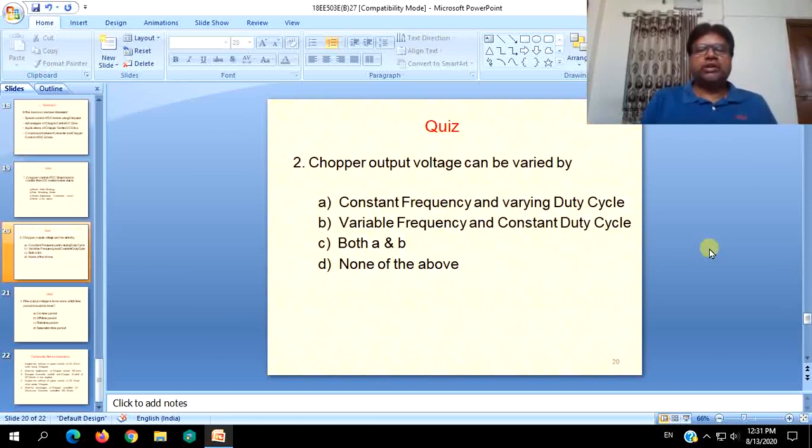Chopper output voltage can be varied by constant frequency and varying duty, variable frequency and constant duty, or both A and B. Yes, both A and B, that is, the first one is constant frequency, meaning pulse width modulation or duty cycle technique. Variable frequency is frequency modulation. So both A and B can be followed.